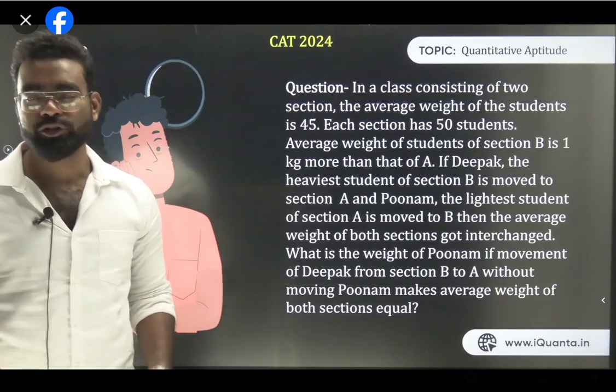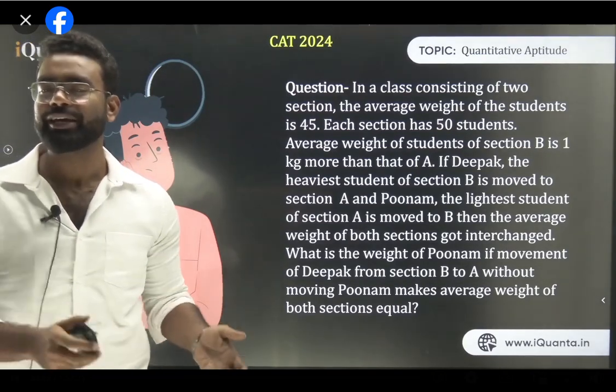If it is not equidistant, Rimjim, what you need to do? You need to do the general average. Like you need to do the deviation method to find the average. Then you can equate it also.